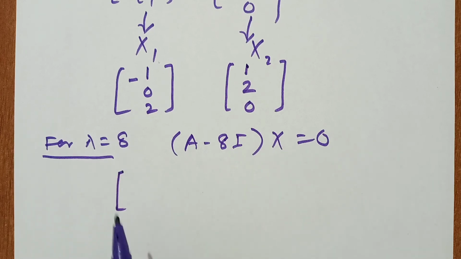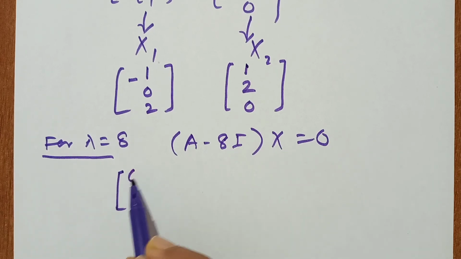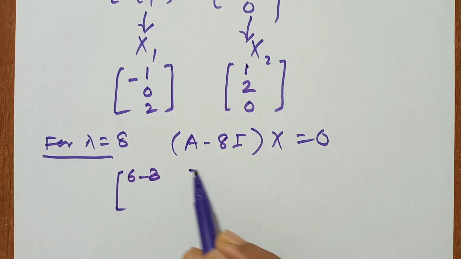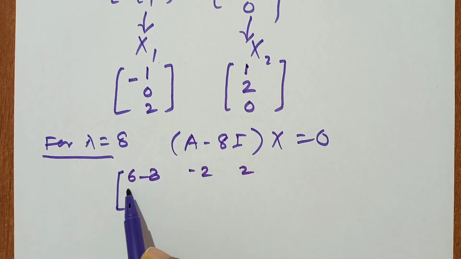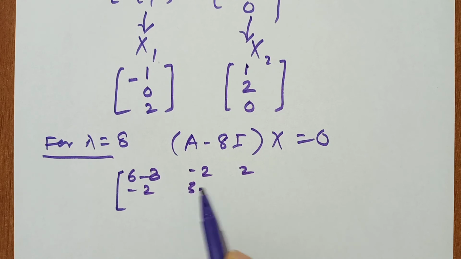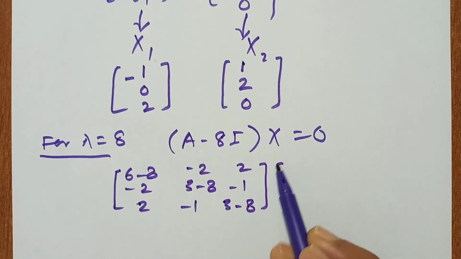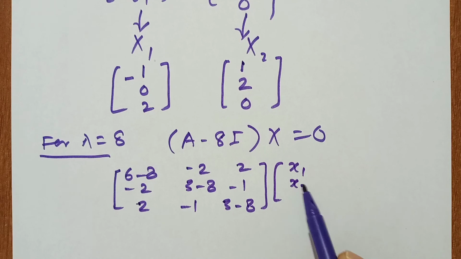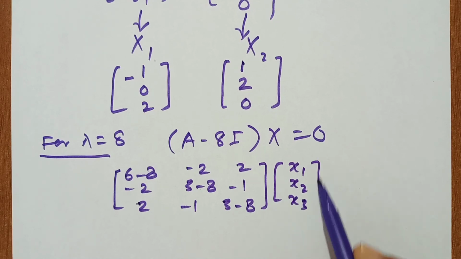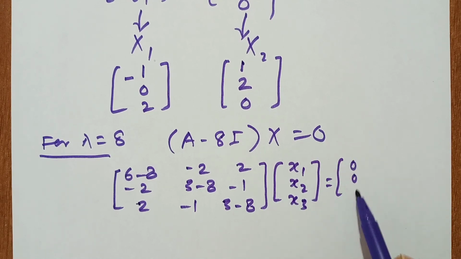So again we put in the matrix A minus lambda I. In this case A minus 8I means we get 6 minus 8, minus 2, 2; minus 2, 3 minus 8, minus 1; and 2, minus 1, 3 minus 8, times x1, x2, x3 equal to 0, 0, 0.